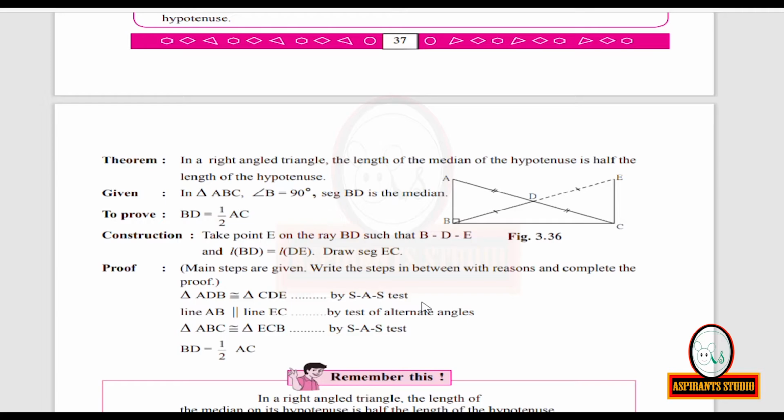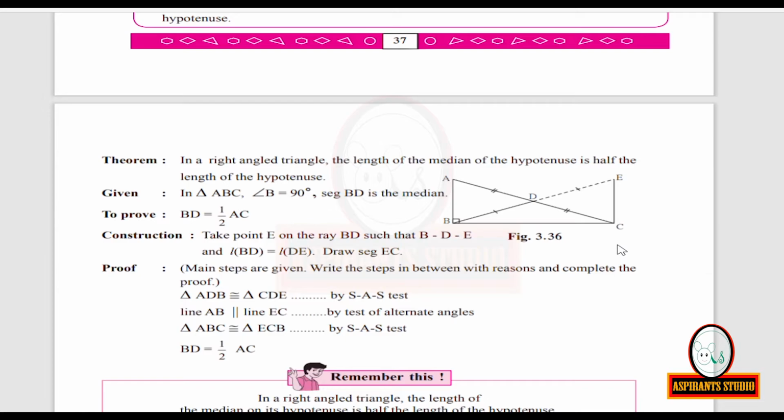Now, D lies between A and C. The point D lies between A and C. So, this angle BAD can be named as angle BAC, and also angle ECD can be named as angle ECA. So, the other way of naming angle BAD will be angle BAC, and the other name of angle ECD will be angle ECA.